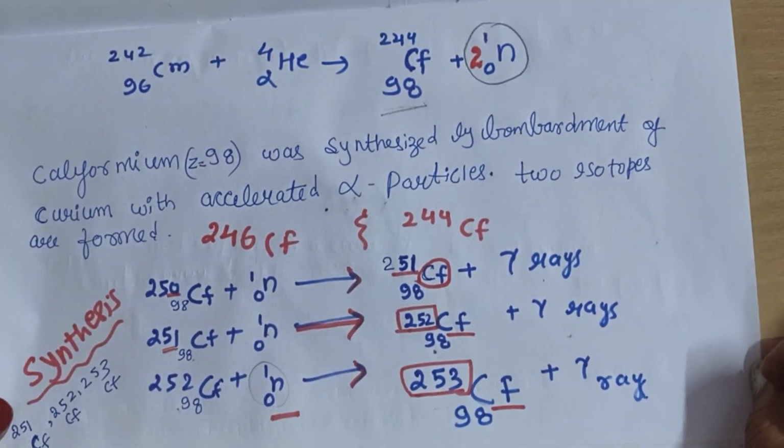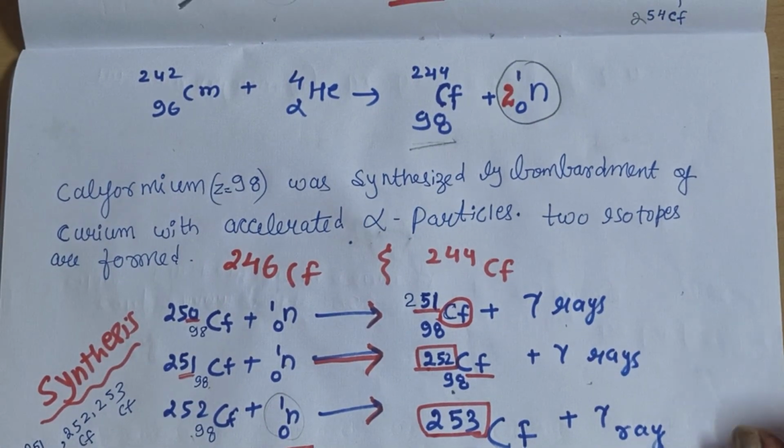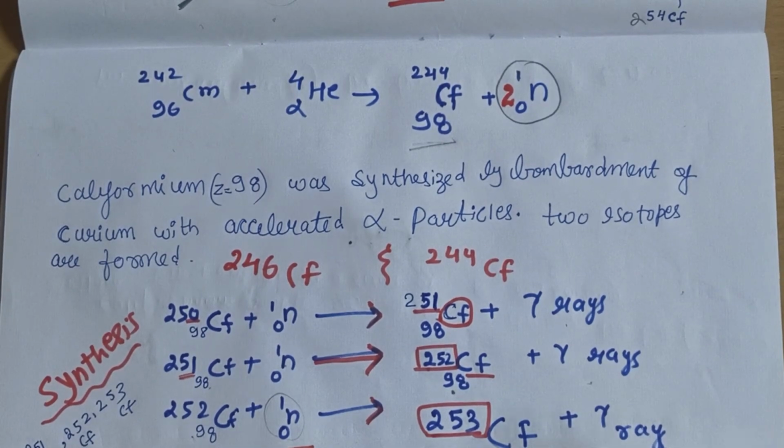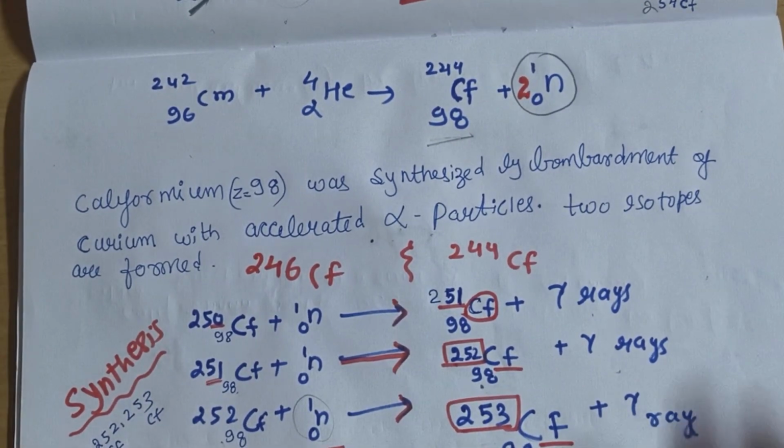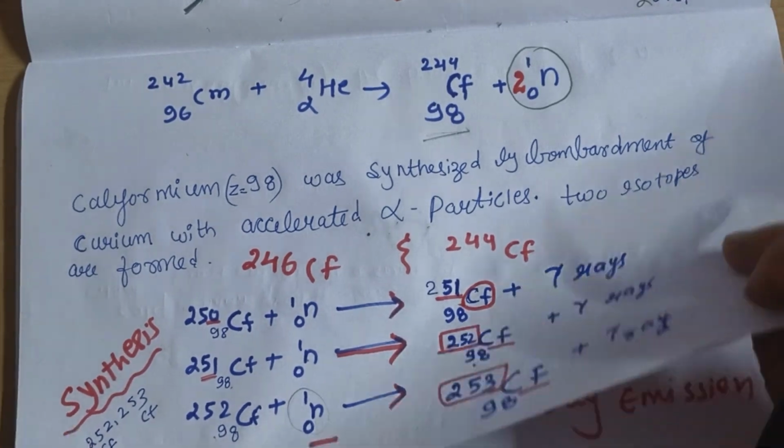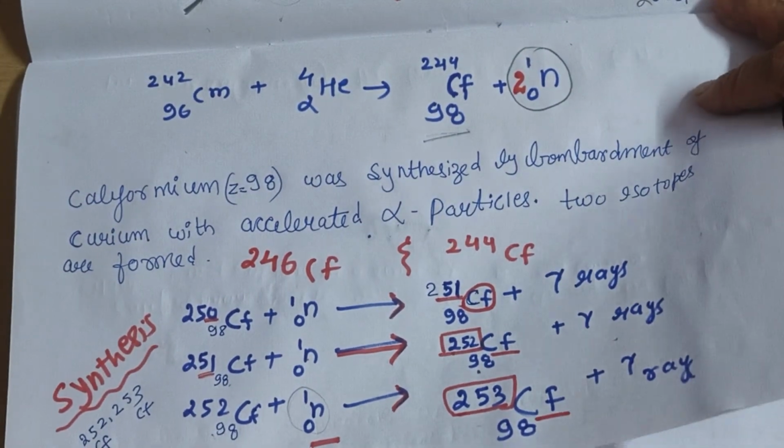So you see there are so many syntheses and isotopes of californium. Write whatever your capacity allows in the exam. No need to learn the full notes. Whatever your capacity is, take one reaction from each category.